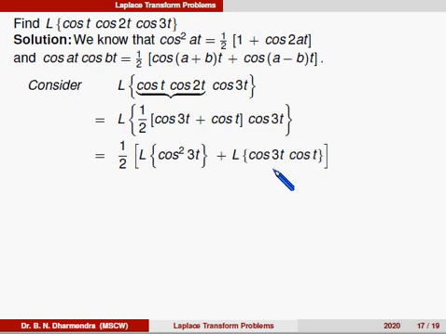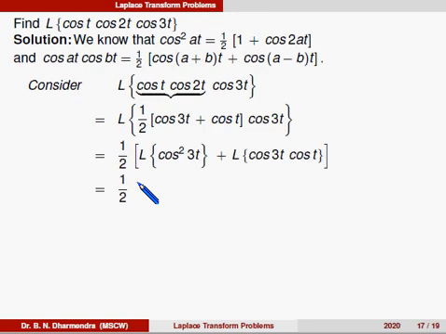Again we can apply the formula for cos at into cos bt here, and also the formula for cos² at. Here a is equal to 3. So in these two we can apply these formulas.